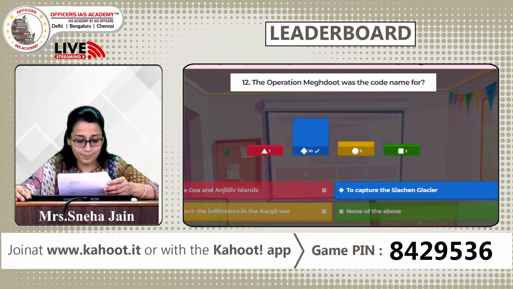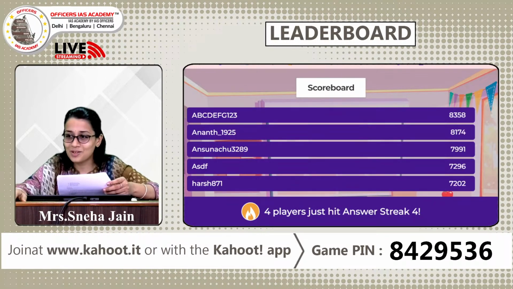Lieutenant Premnath Hoon led the operation, and it was a profound success, and Pakistan had to take a back seat as it lost all hopes of the Siachen Glacier. So let's quickly look. I think now, more than Pakistan and India, our contestants are wanting to look at the leaderboard. So let's quickly look at the leaderboard.